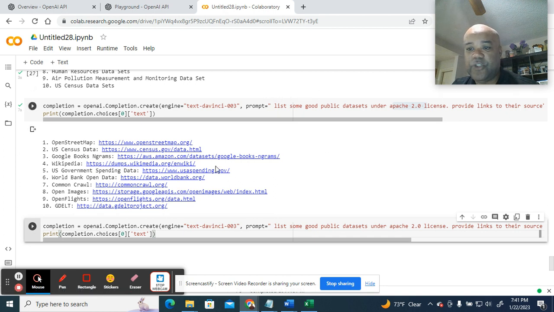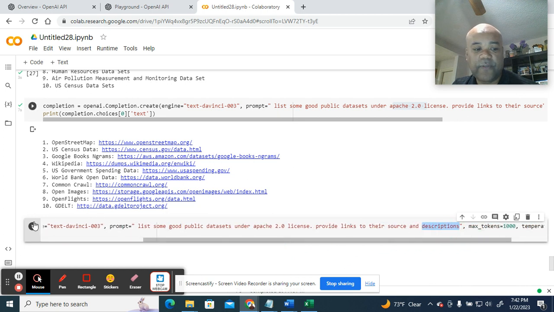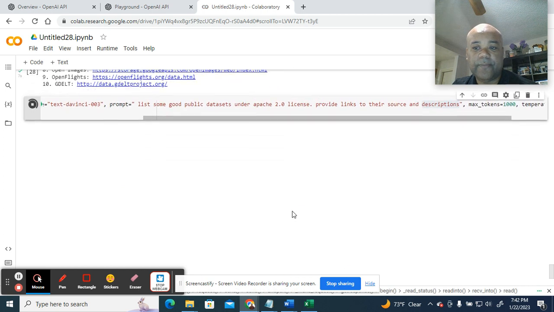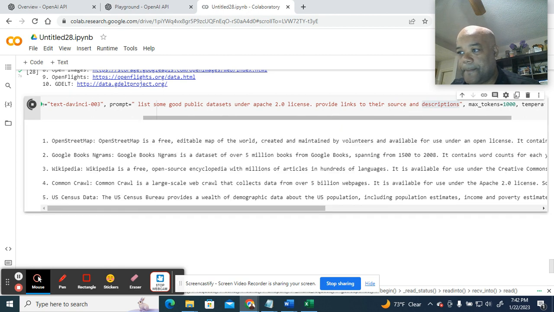They're under the Apache 2 license, and I'm going to ask it to give me a description of those data sets as well. And if I do that, then there you go. Right. So those are the descriptions.